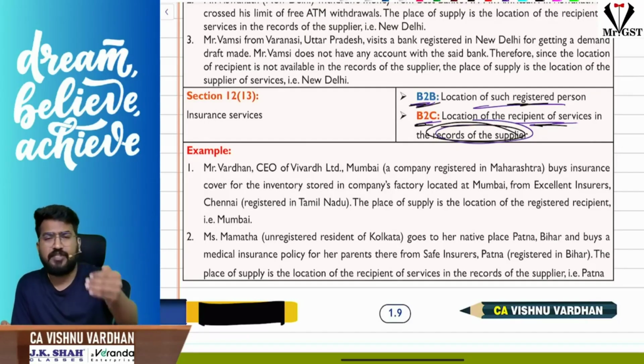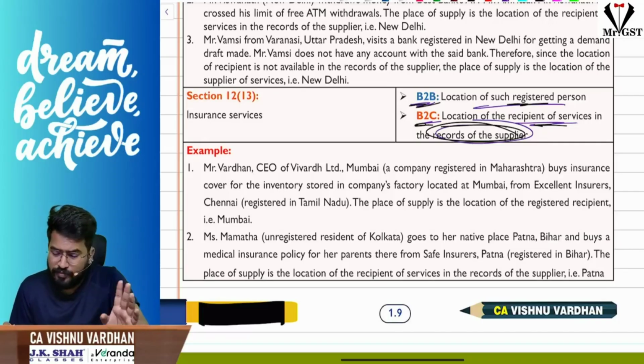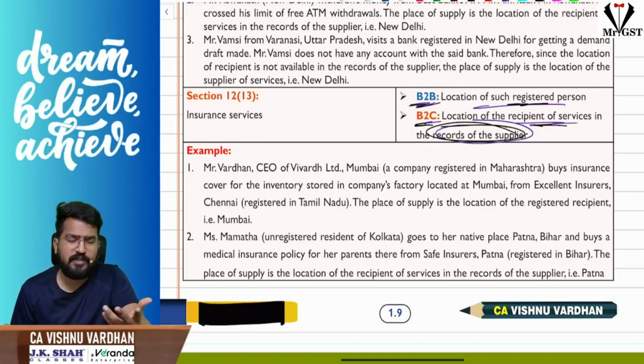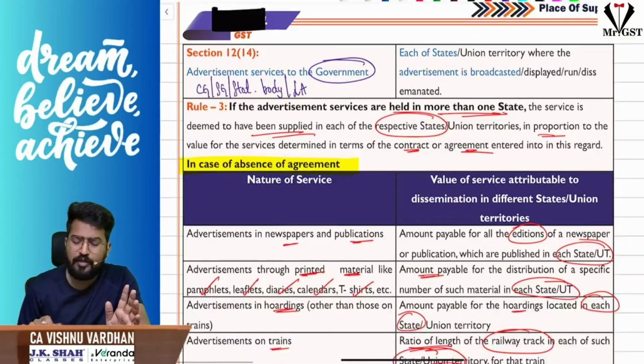So I repeat, for insurance services, if the recipient is registered, the location of such recipient. If the recipient is not registered, then whatever address is recorded in the books of the supplier, that is the insurance company, that will be the place of supply. Okay, so with this we are done with Section 12 subsection 13. And now subsection 14.